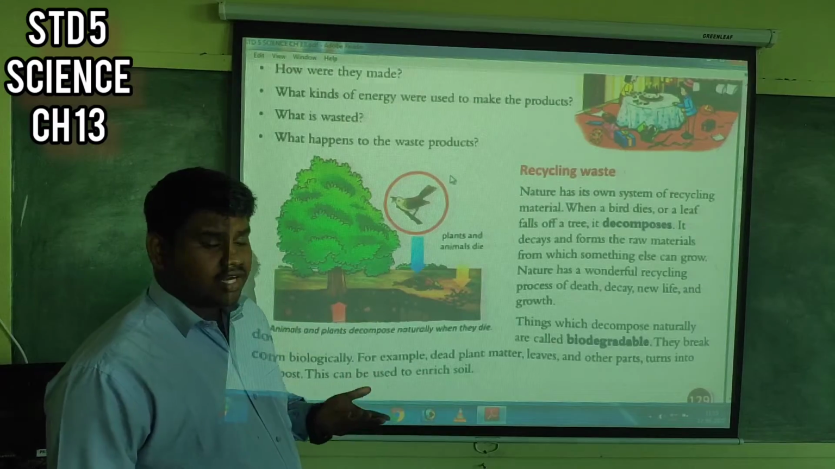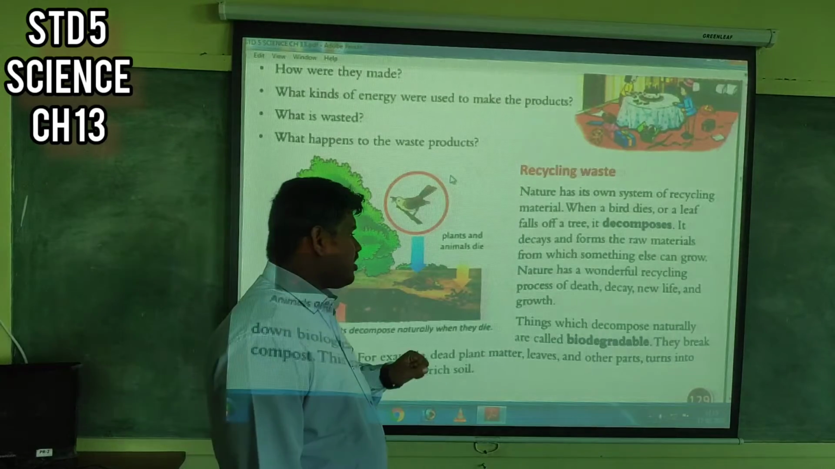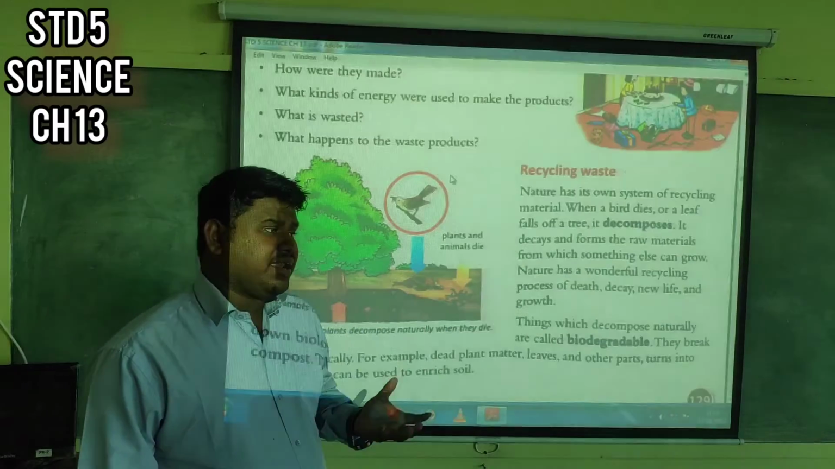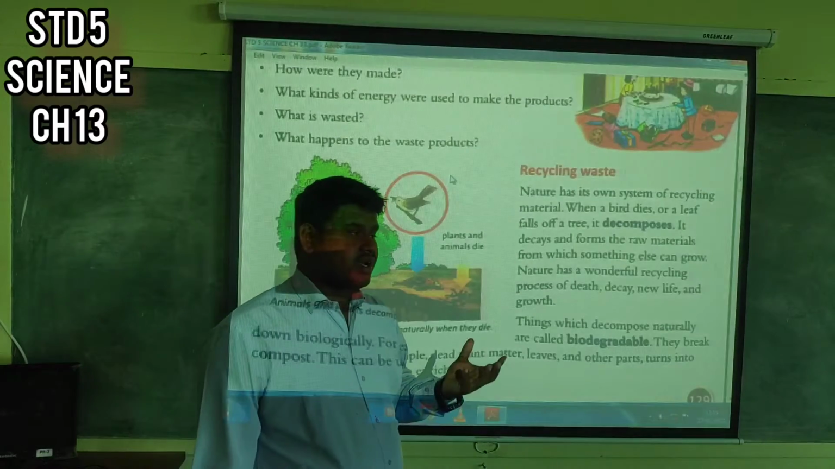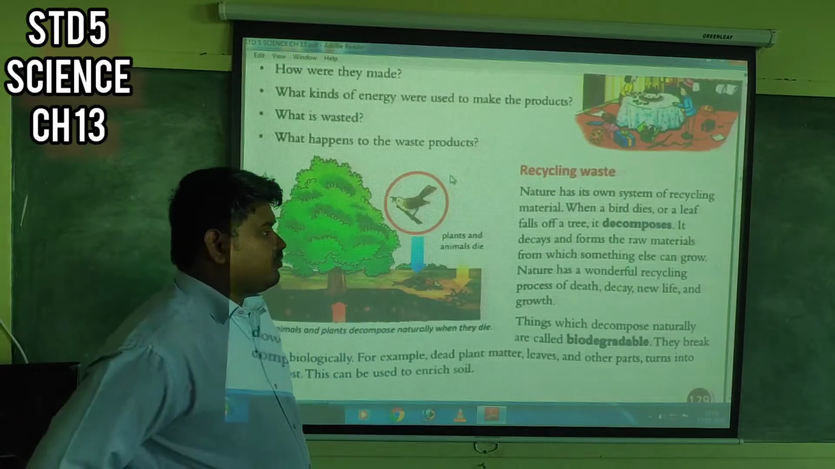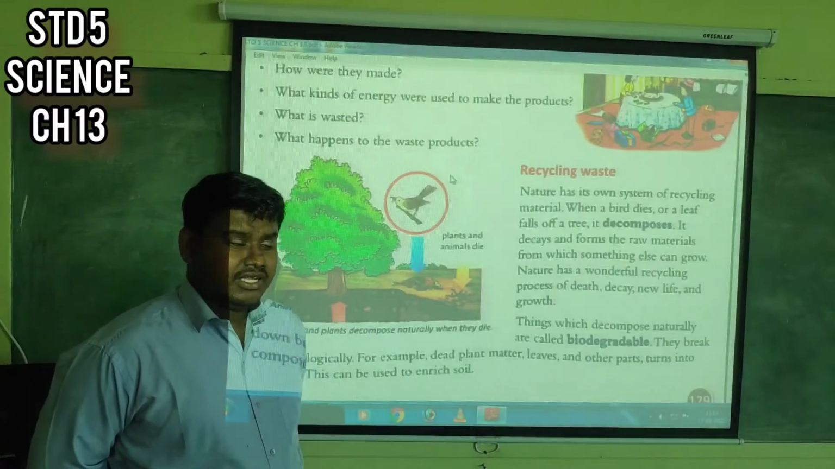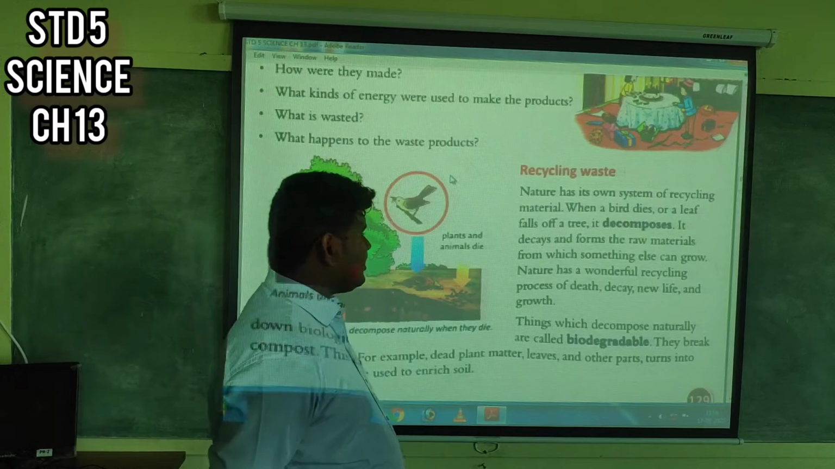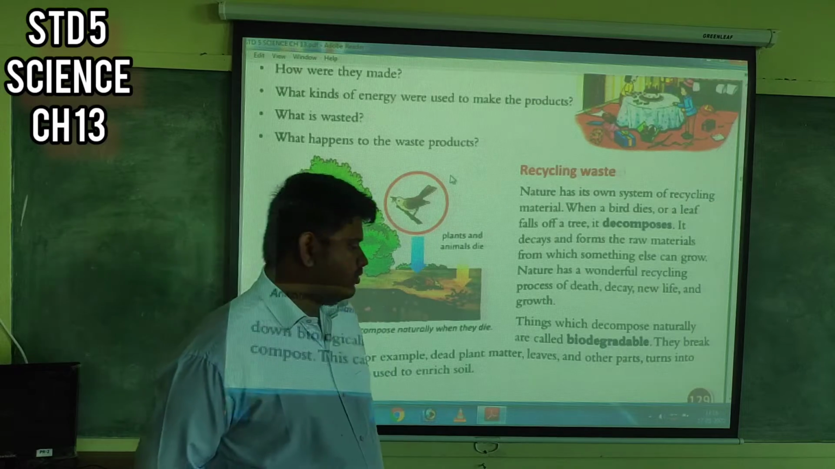So when a bird dies or a leaf falls off a tree, it decomposes. What do you mean by decompose? Decompose means converting or breaking down into smaller substances which can be consumed by the microorganisms on the ground. So it decays and forms the raw materials from which something else can grow. Nature has a wonderful recycling process of death, decay, new life and growth.